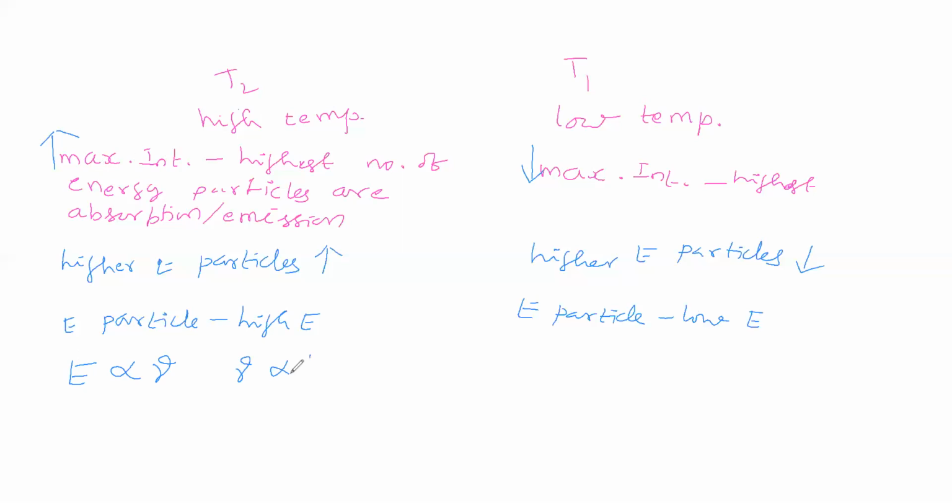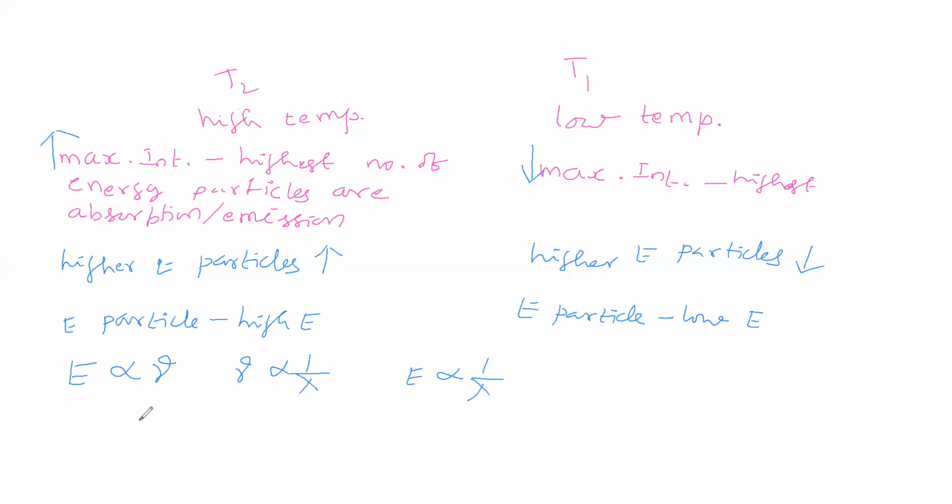Frequency is inversely proportional to wavelength. Therefore, energy is inversely proportional to wavelength. So, the higher the energy of the particles, the lower the wavelength will be. The lower the energy of the particles, the higher the wavelength will be. That point you get an idea.